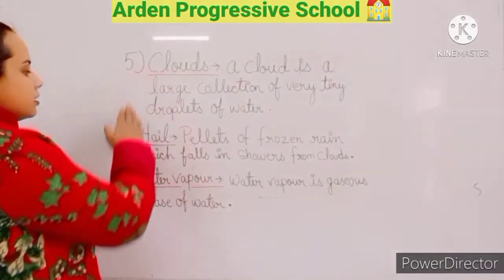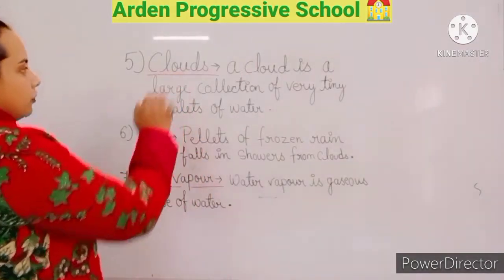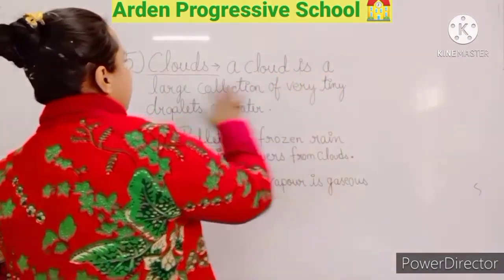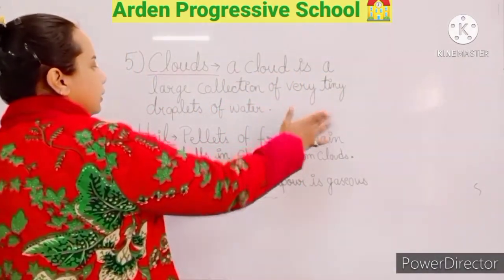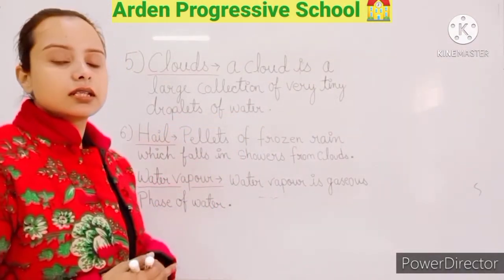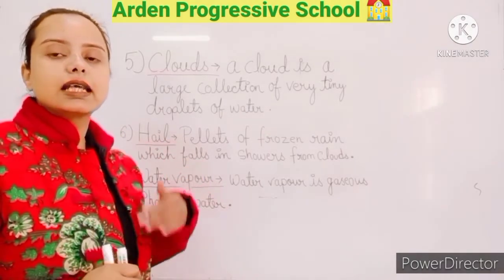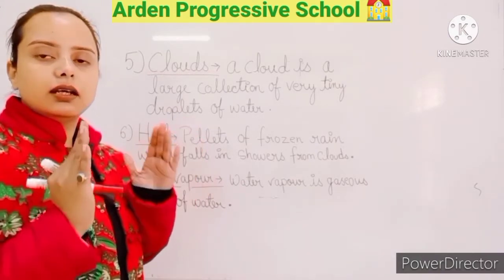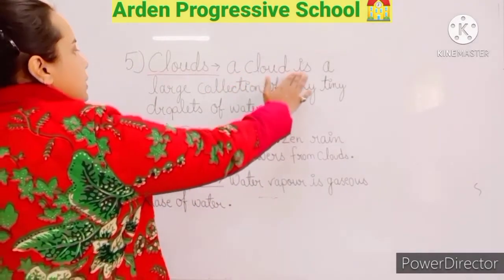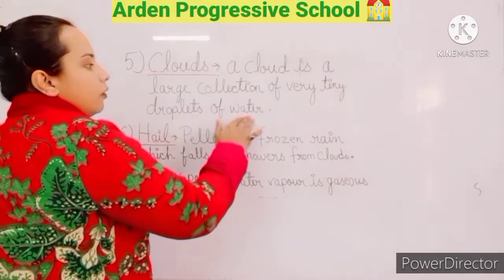Now students, these are the keywords of chapter number 14, that is water. Your first keyword is clouds. What are clouds? A cloud is a large collection of very tiny droplets of water. I have explained to you how a cloud is formed. When the water gets evaporated and collects together, it makes the cloud. So a cloud is a large collection of very tiny droplets of water.